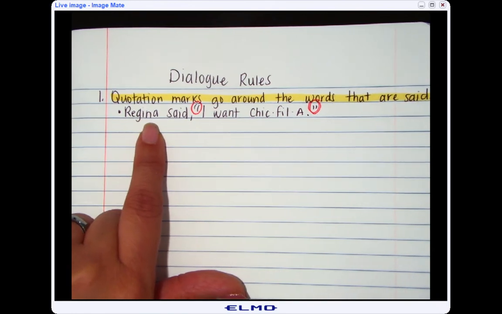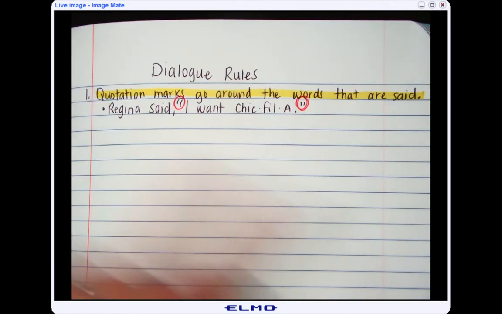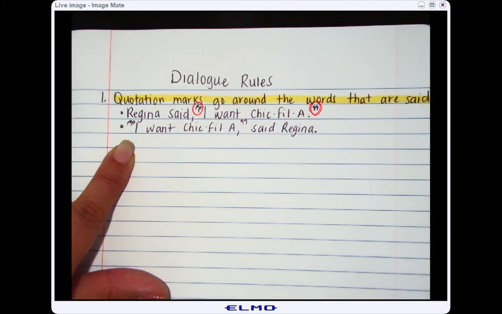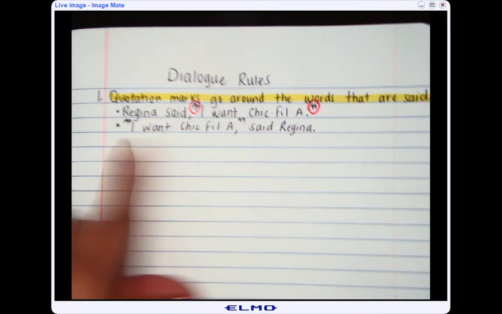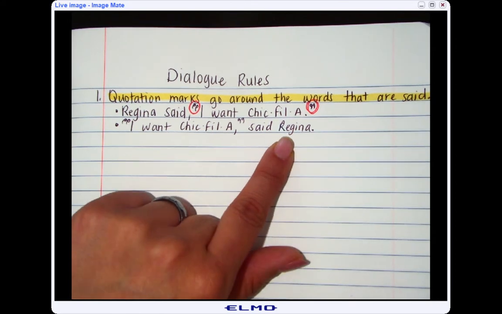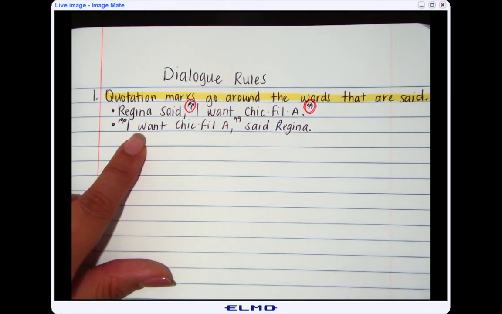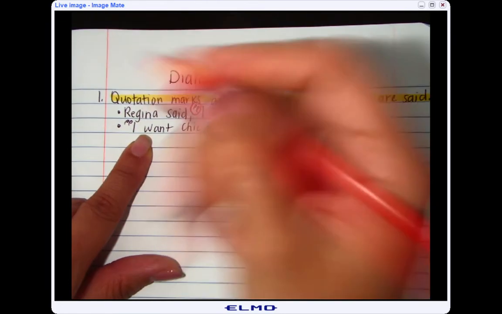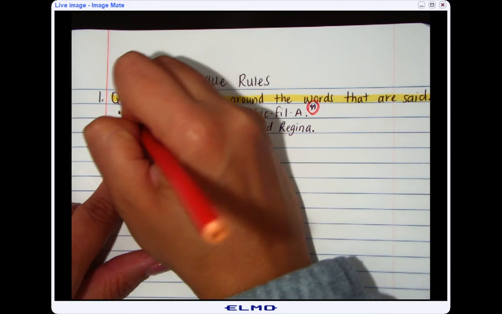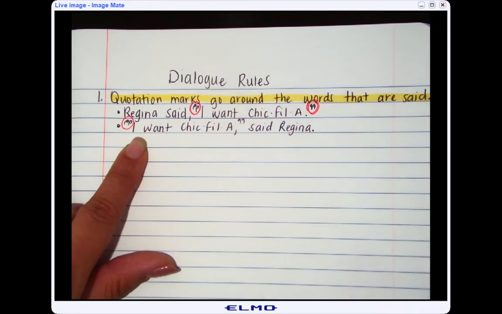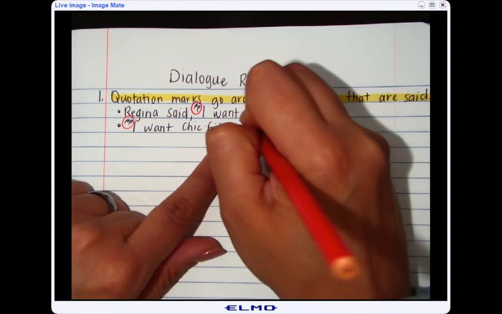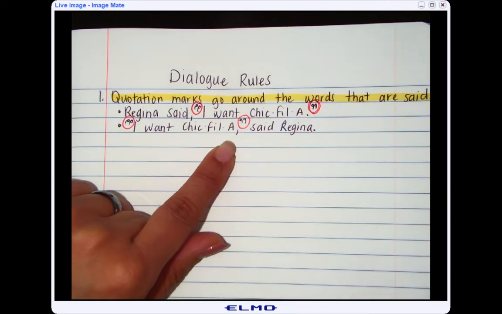I can also have the dialogue tag go at the end. So here's my dialogue tag at the end. The dialogue tag tells me who said this, or it's also called the speech tag. But again, my quotation marks are around the words that are being said. So what did Regina say? I want Chick-fil-A. My quotation marks are before I, and my quotation marks are after A.